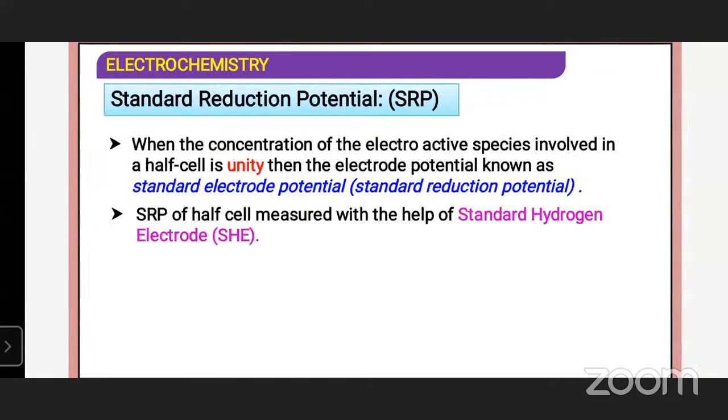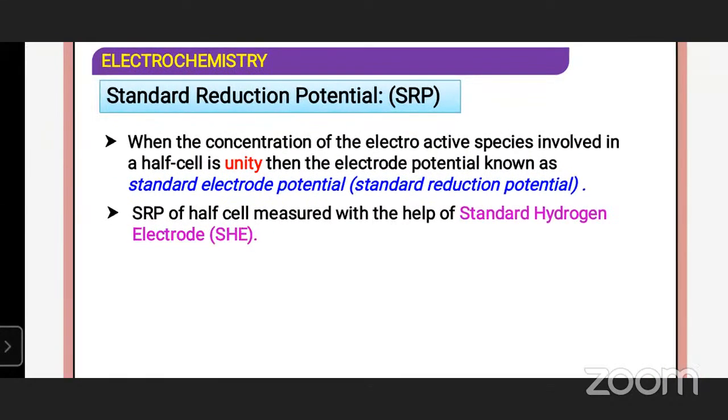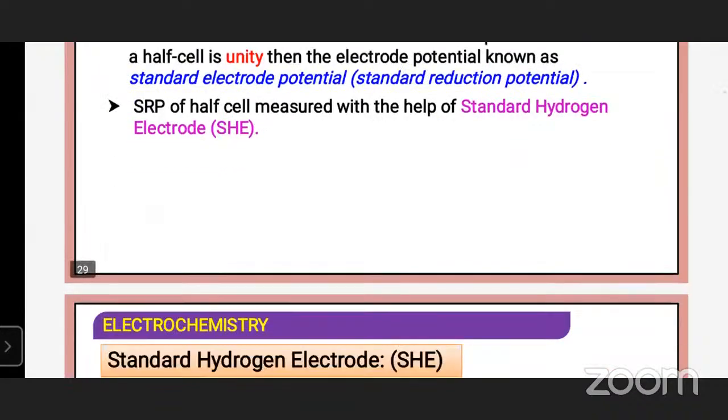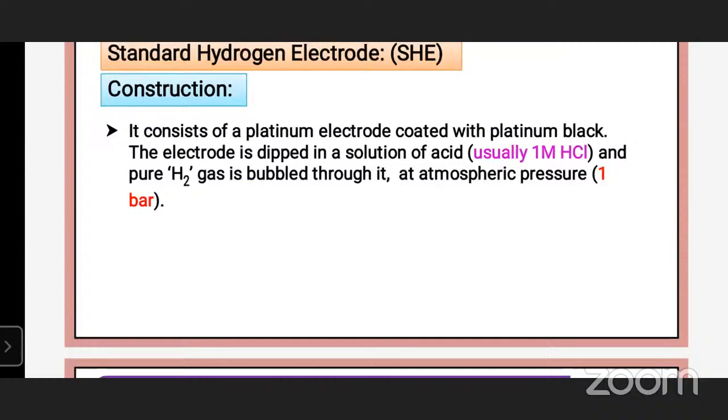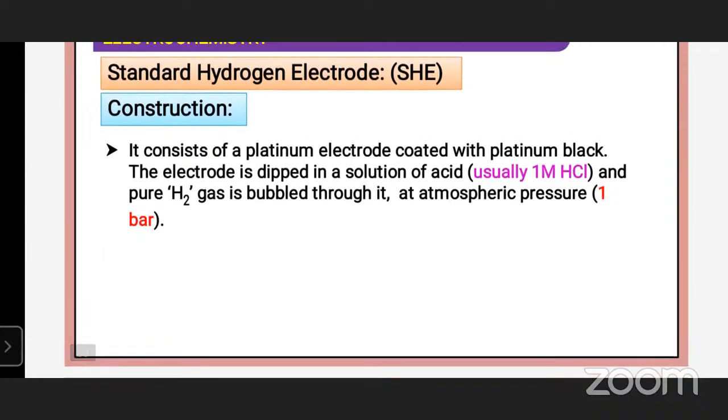What is standard hydrogen electrode? Standard hydrogen electrode is a reference electrode. The potential of an electrode cannot be accurately measured directly. It is not possible to connect a measuring device to the solution of the electrode, as it may lead to another equilibrium along with the existing one.